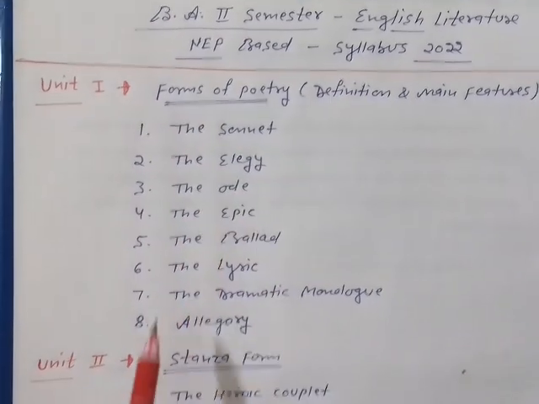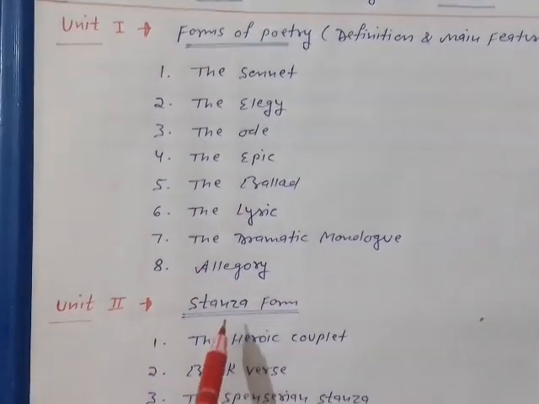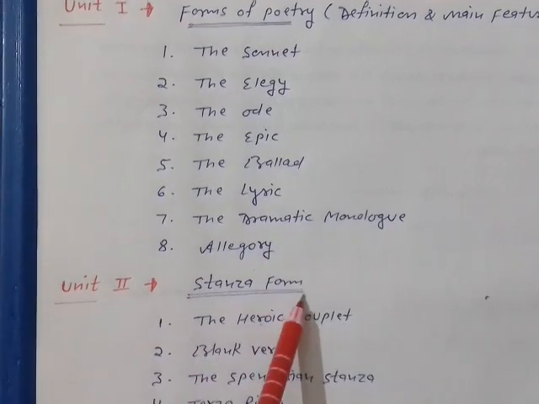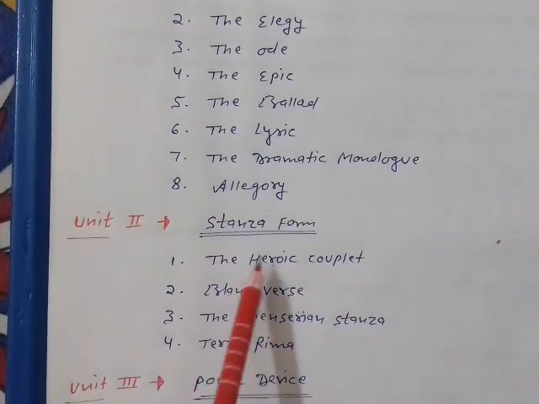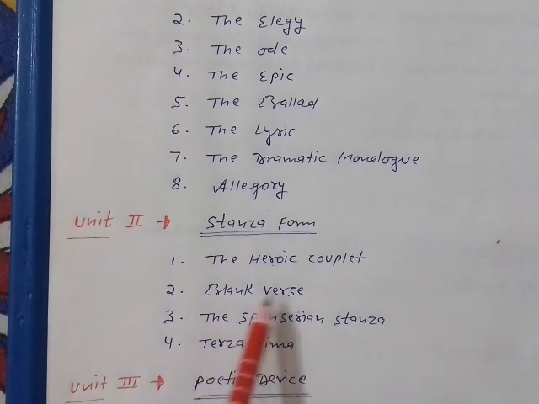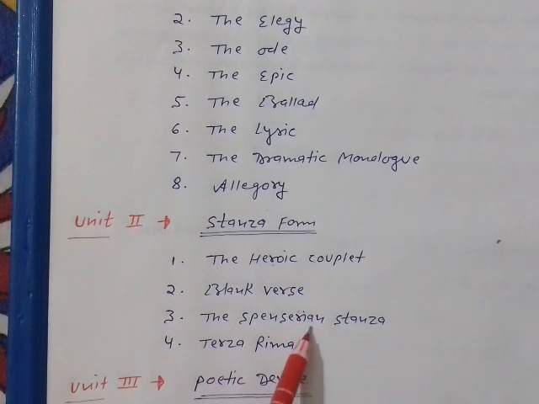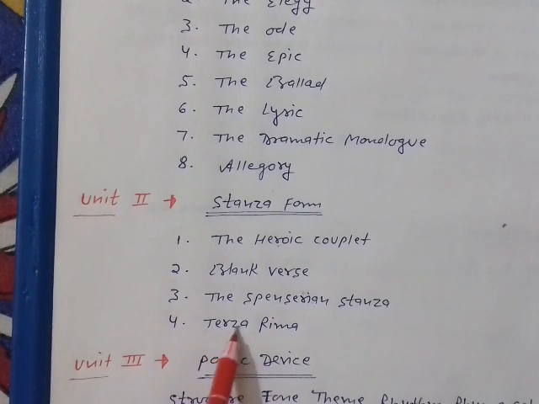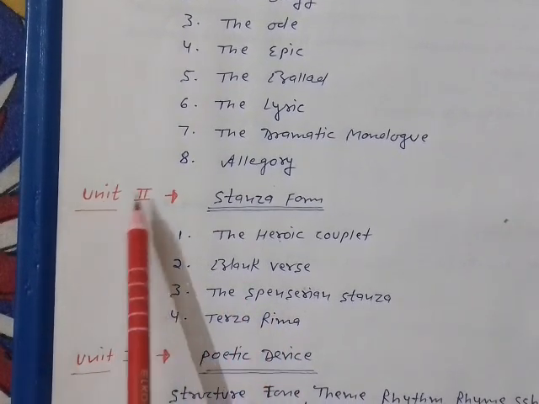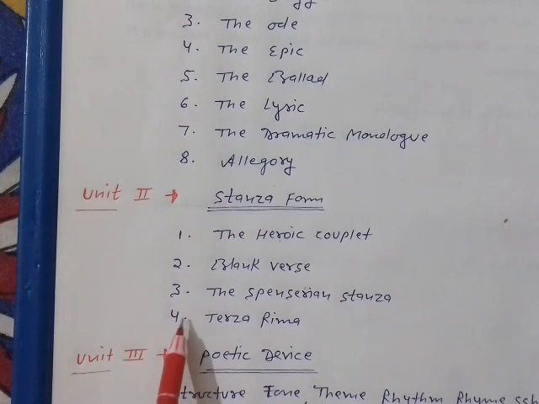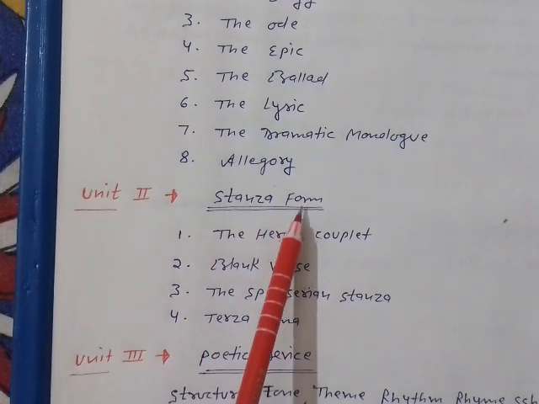In Unit 2, stanza form, only 4 stanza forms are prescribed: the heroic couplet, blank verse, the Spenserian stanza and terza rima. Okay, terza rima, only 4. In Unit 2, there are only 4 stanza forms.